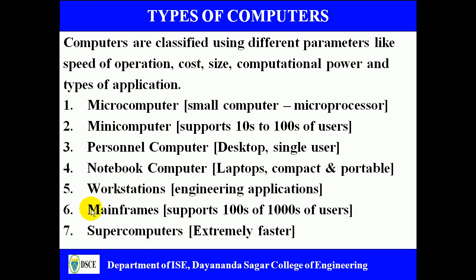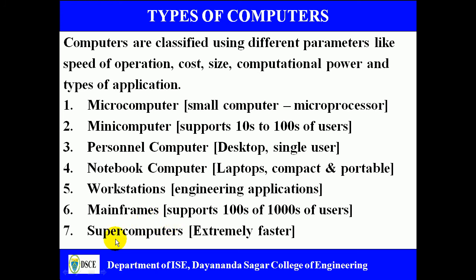Next we have mainframes. Mainframes are very large and expensive computers, and they typically support hundreds of thousands of users simultaneously. Mainframes are very much below the supercomputers.